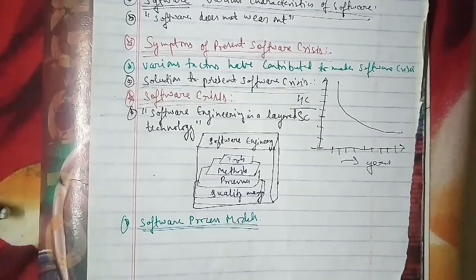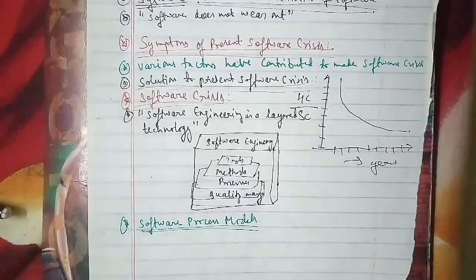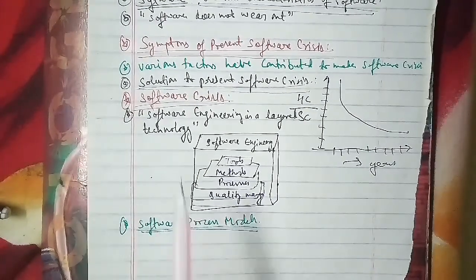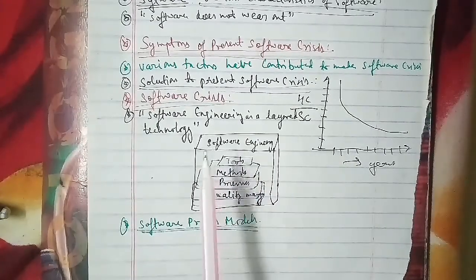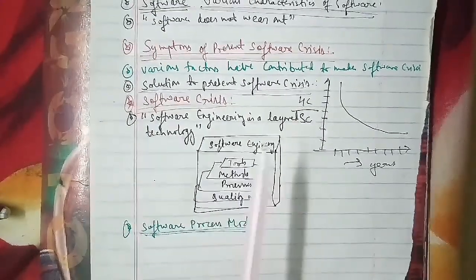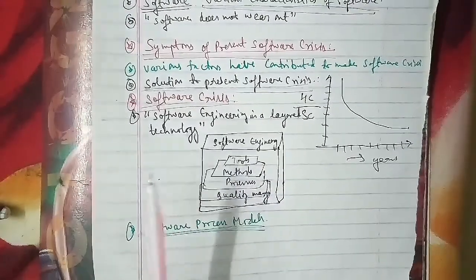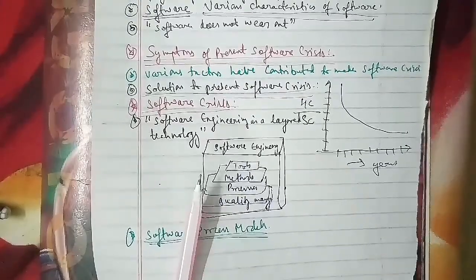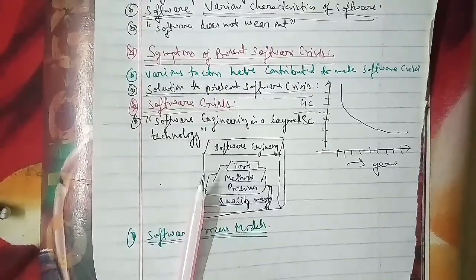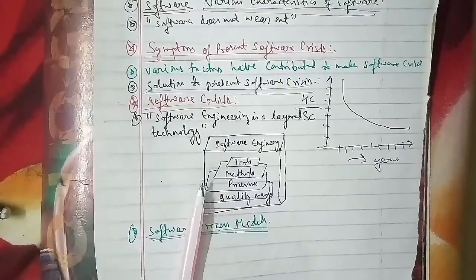In the same case, the software process can be defined as the structured set of activities that are required to develop the software system, and the fundamental activities are as follows. The first we have is your specification.